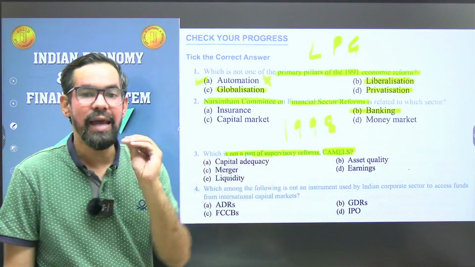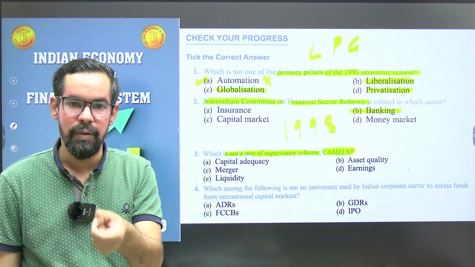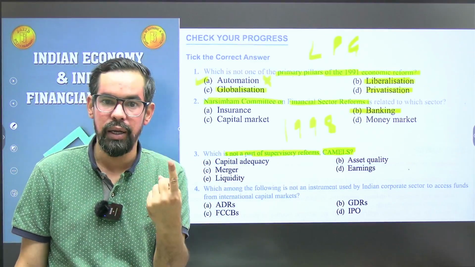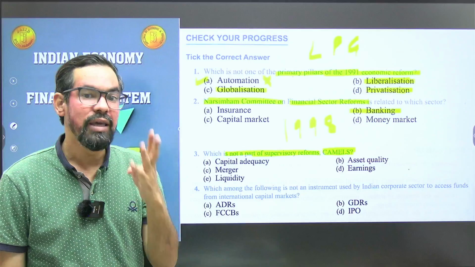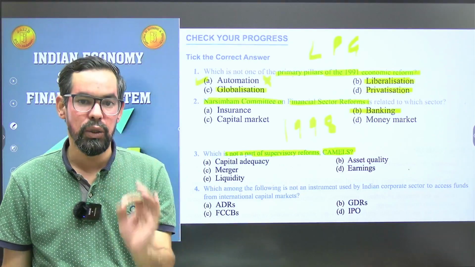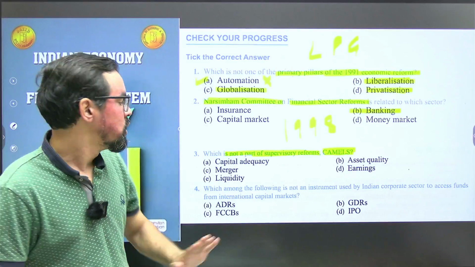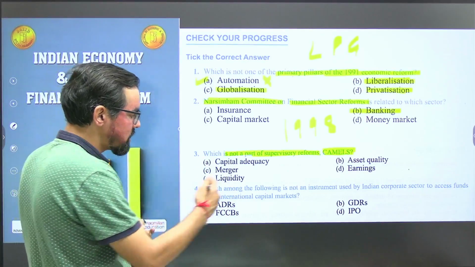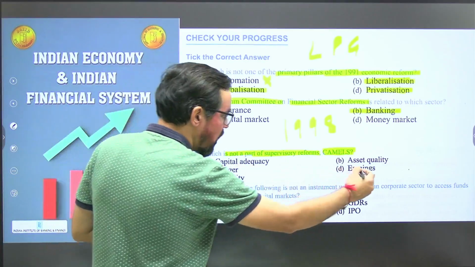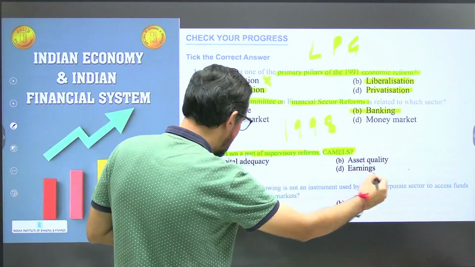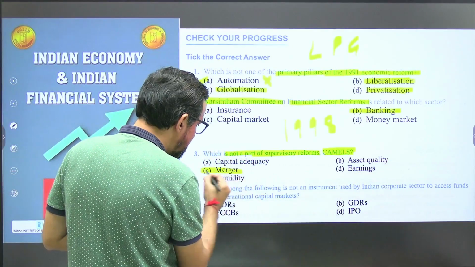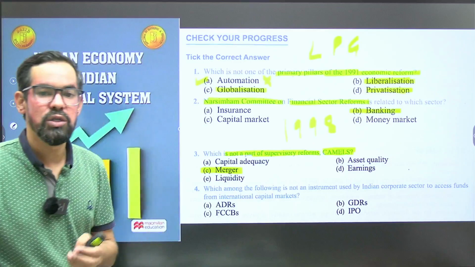So CAMELS stands for C for capital adequacy, A for asset quality, M for management, E for earnings, L for liquidity, S for sensitivity to market risk. Merger is not part of this one, while liquidity is.